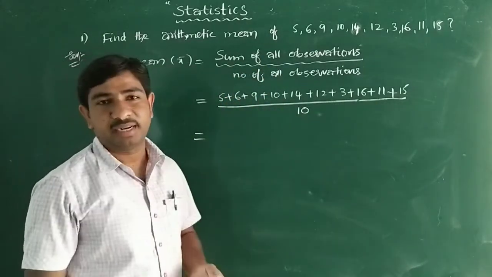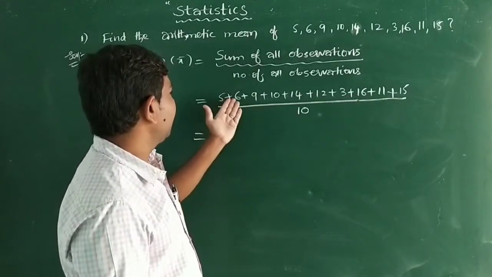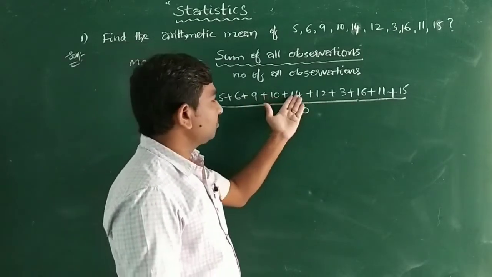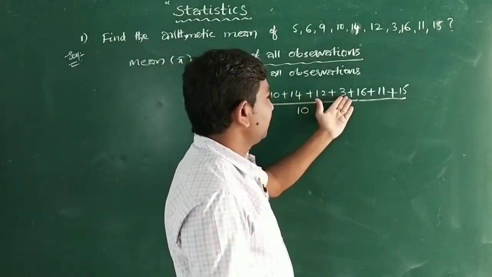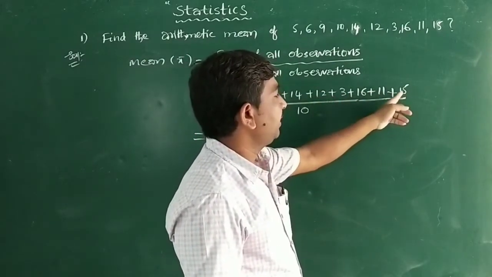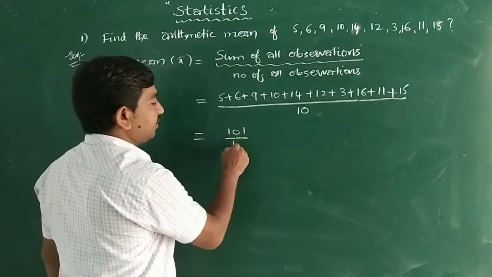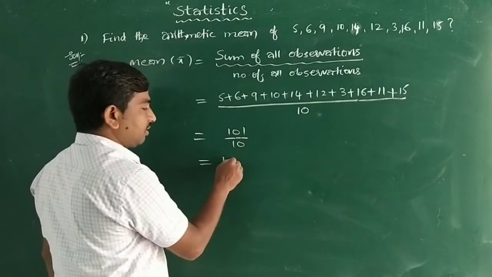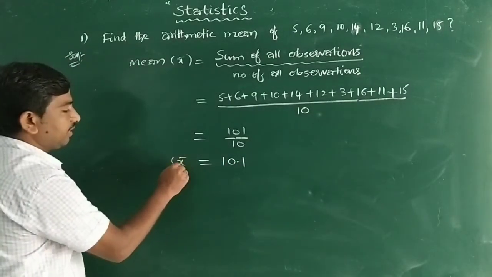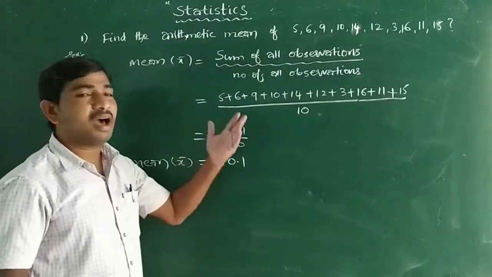So finally what do you get? Adding them up gives 101, divided by 10, which is 10.1. So 10.1 is the mean x bar. This is the arithmetic mean for the ungrouped data.